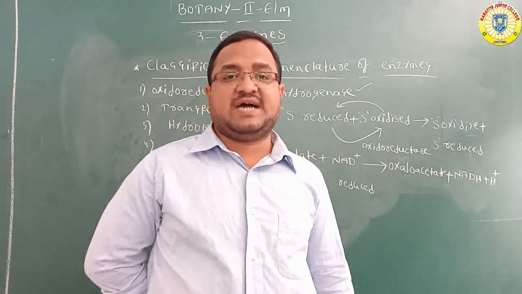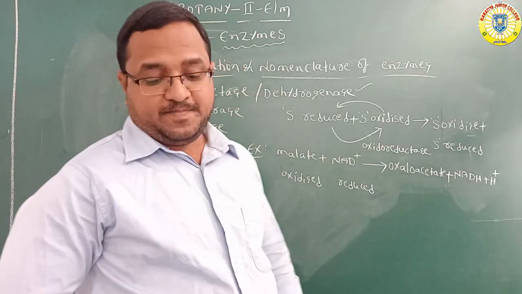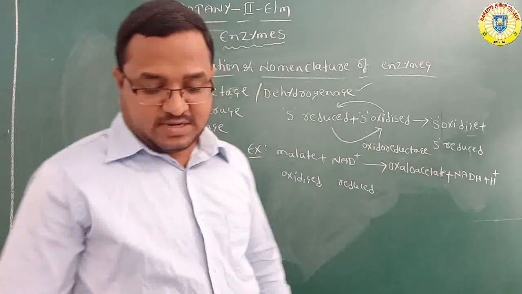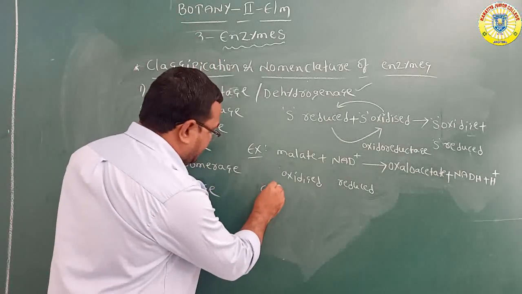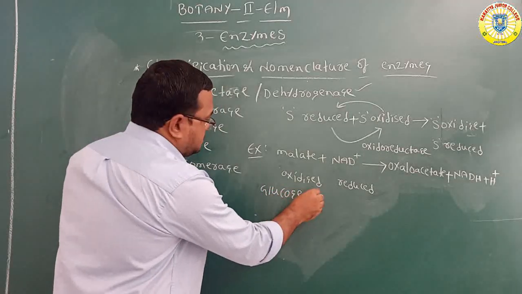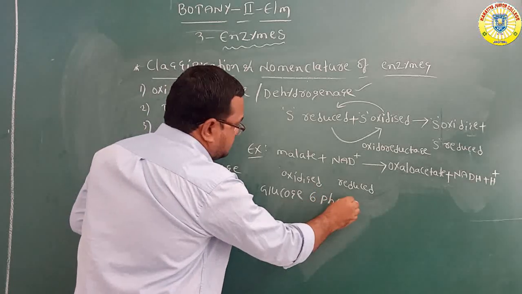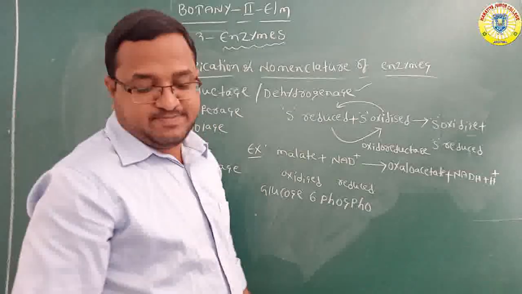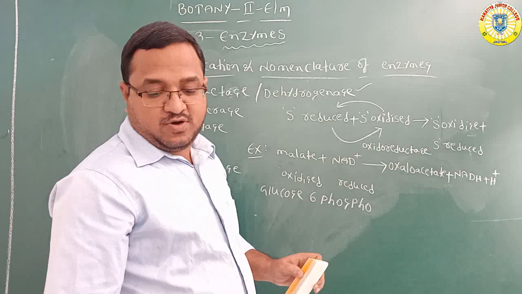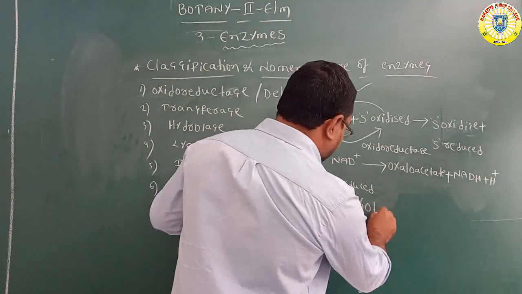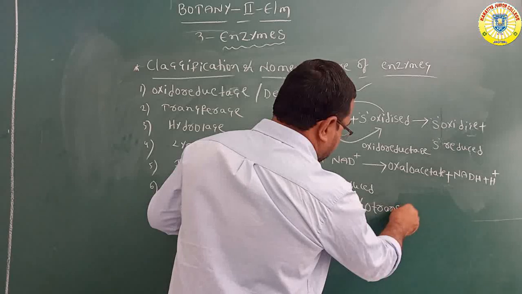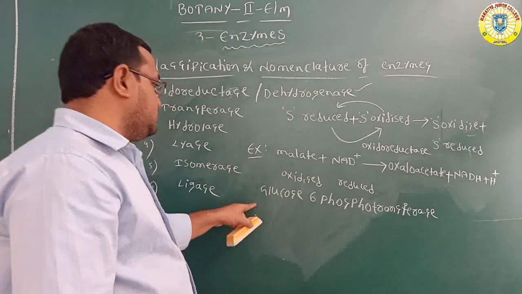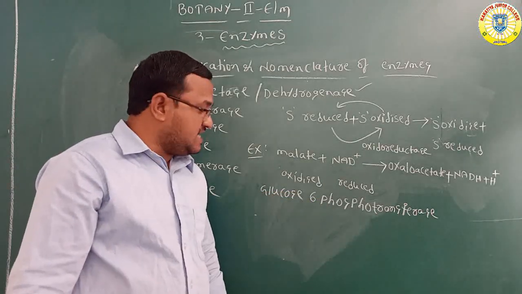Okay, you know that an enzyme is identified with a 4-digit number, no? So here, one example they have given is glucose 6-phosphotransferase.